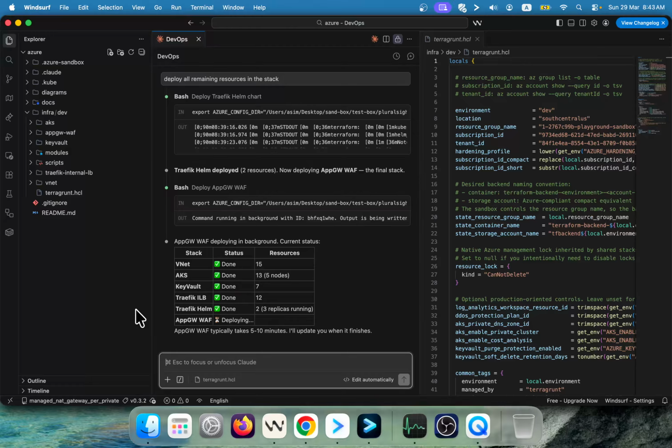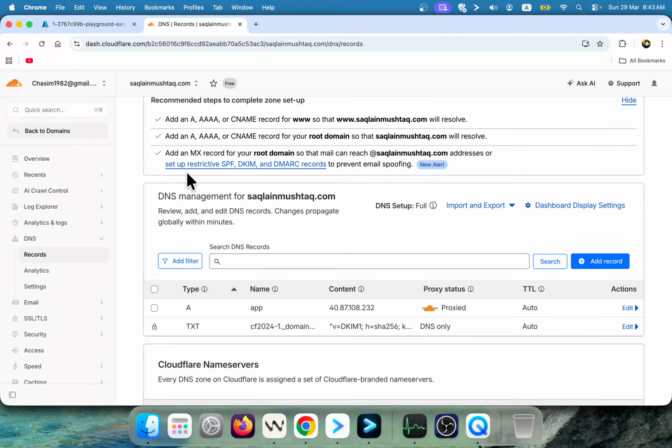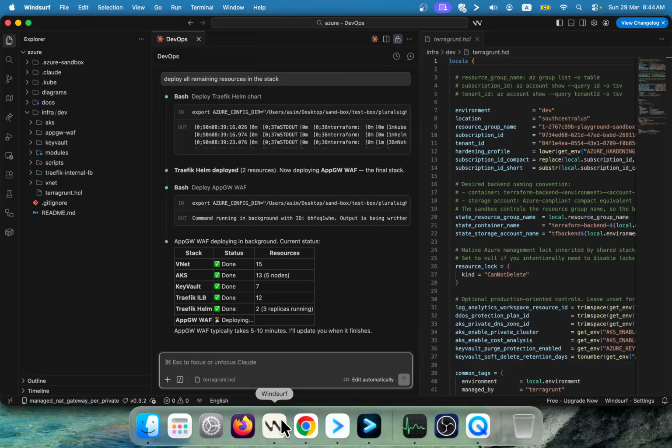And now what it does, it is deploying the Application Gateway WAF, which is going to be the layer 7 firewall, which is going to protect our layer 7 application, right? And the architecture is going to be such that we are going to use Cloudflare, and we are going to update the IP address, which will be provided shortly when the infra is deployed.